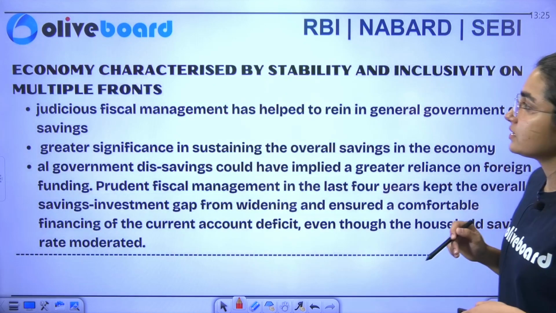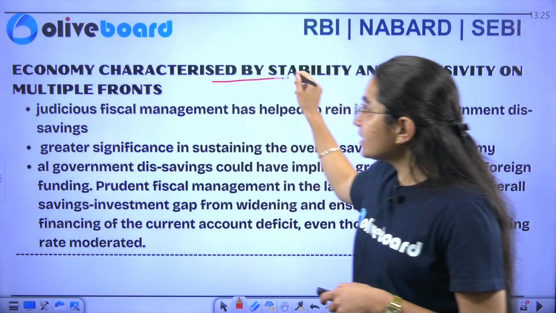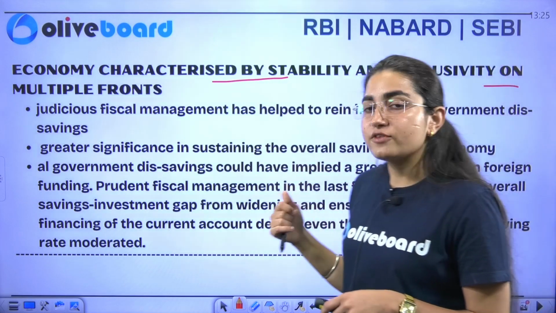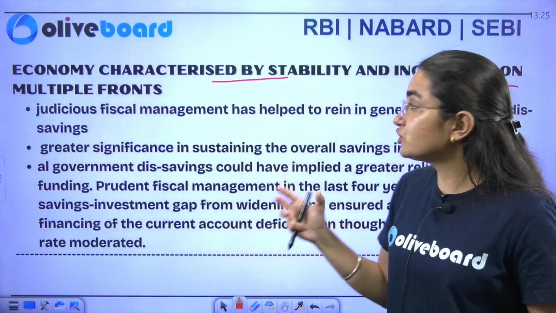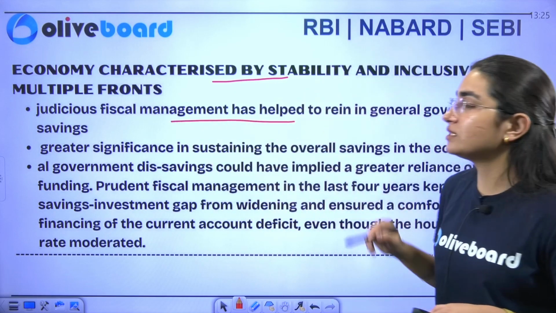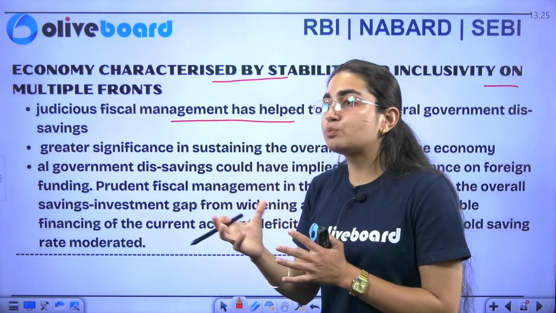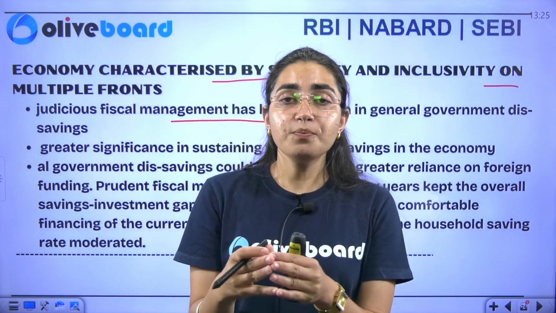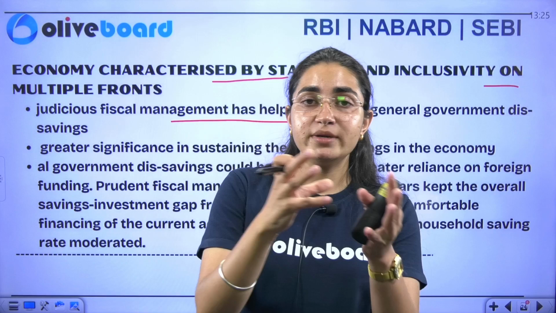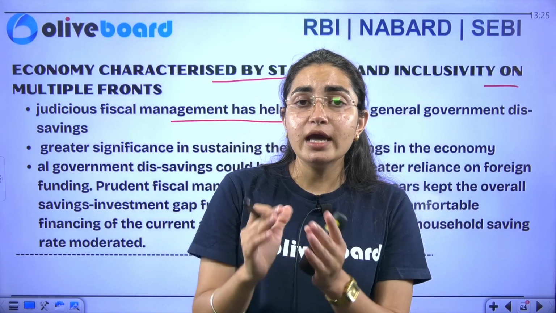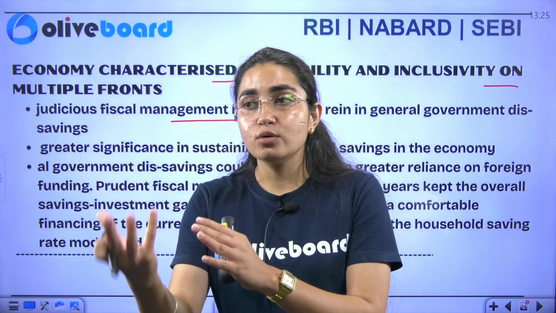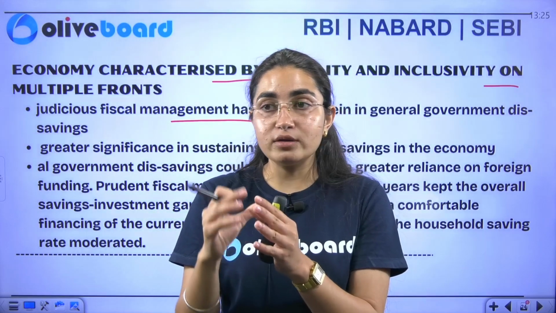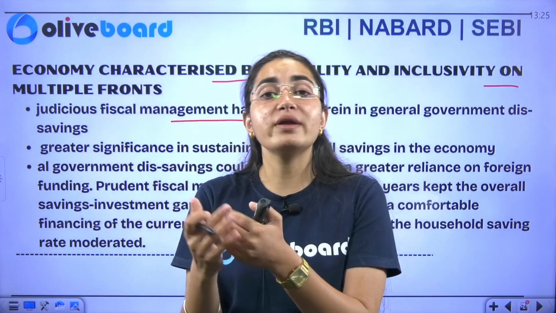Okay, next, if I talk about the economy that is characterized by stability and inclusivity on multiple fronts, you can see that judicious financial management has been there. How the government is spending money, from where the government is taking loans, it has to take care of that also. If the government has taken a lot of debt, how is it spending it? Is the expenditure useful, and is the sector it is spending on performing better or not?